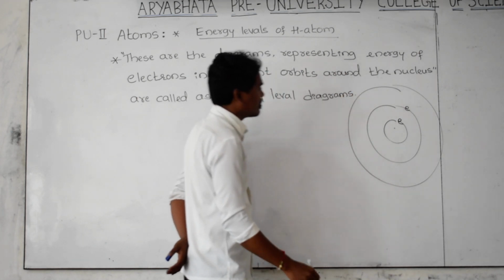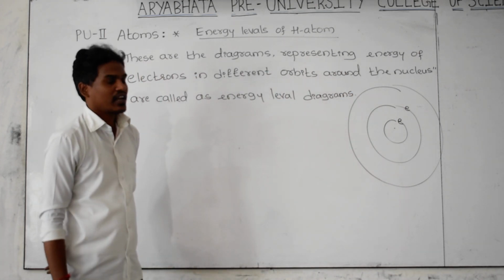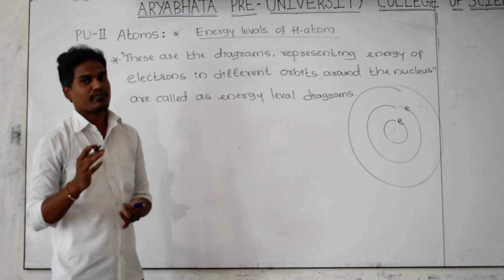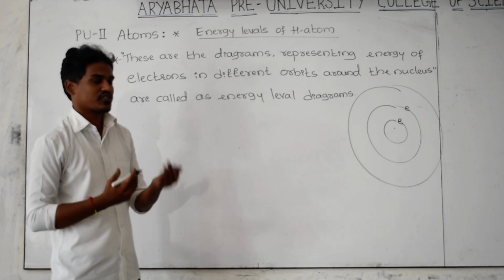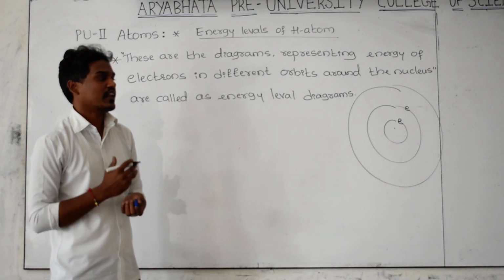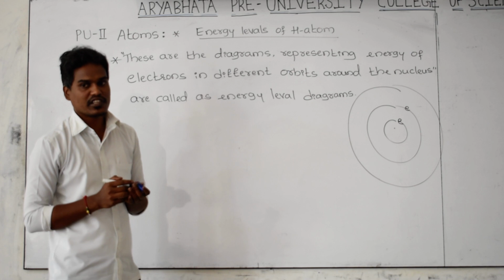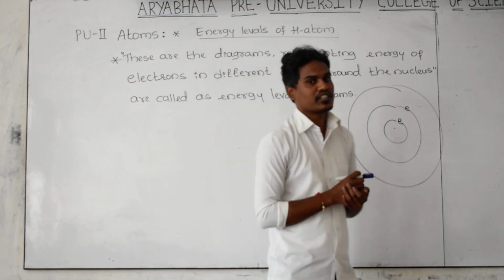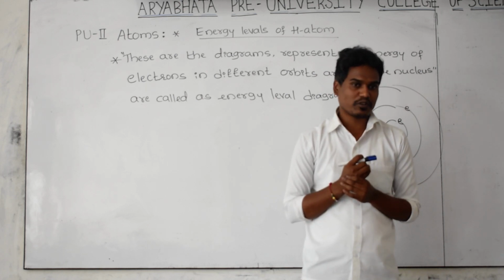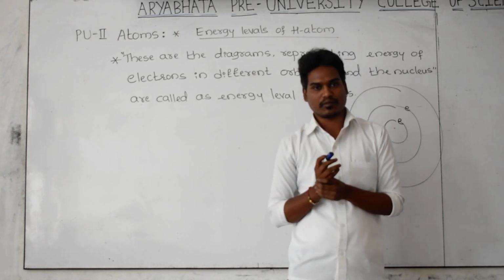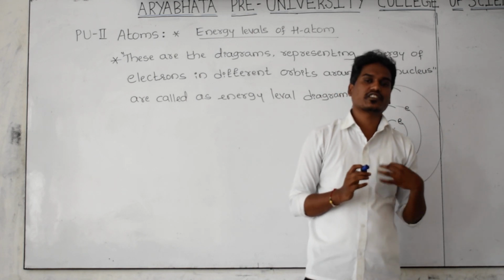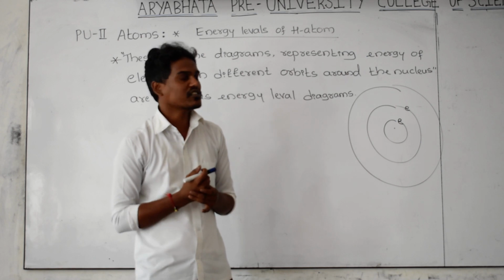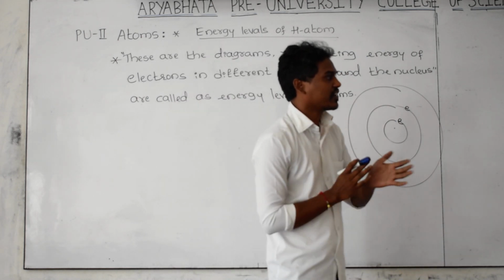Let us consider that the energy level diagram can be drawn for the different series. As you know very well, the first one is the Lyman series, second is the Balmer series, third is the Paschen series, fourth is the Brackett series, and fifth is the Pfund series. For the hydrogen atom, there are five series. First is Lyman, second Balmer, third Paschen, fourth Brackett, and last is the Pfund series respectively.